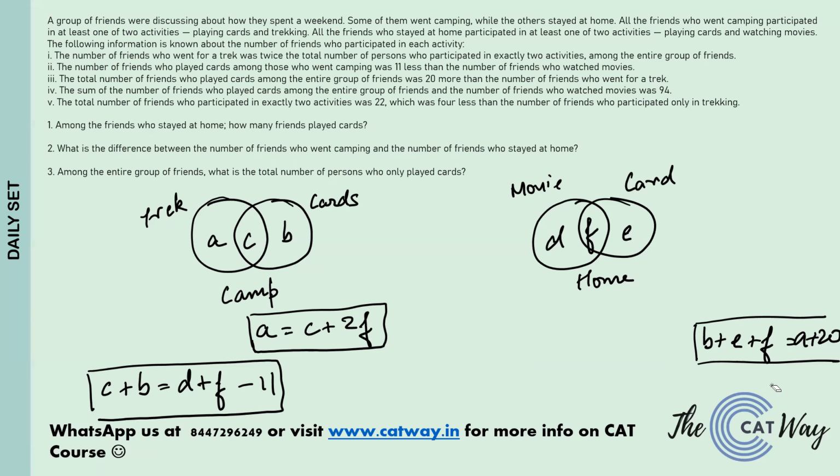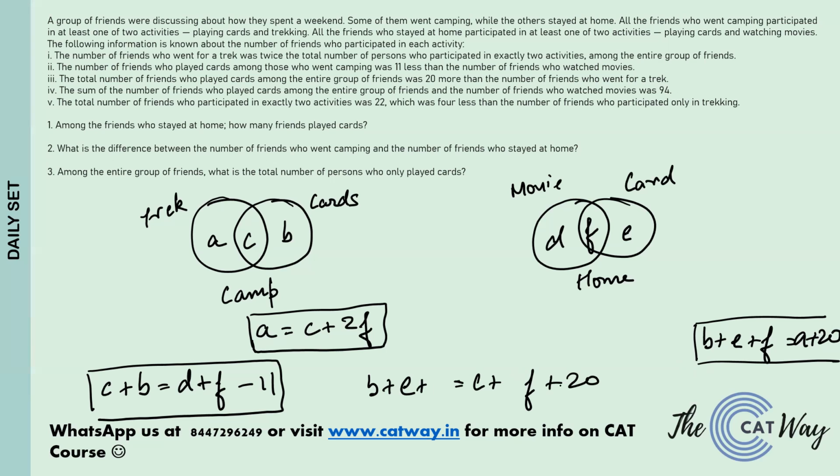What we know from the first equation is that A is equal to C plus 2F. Now if we substitute it in the third equation, what do we get? B plus E plus F is equal to C plus 2F plus 20. Now 1F is gone from here as well, and from here 1F will be gone.